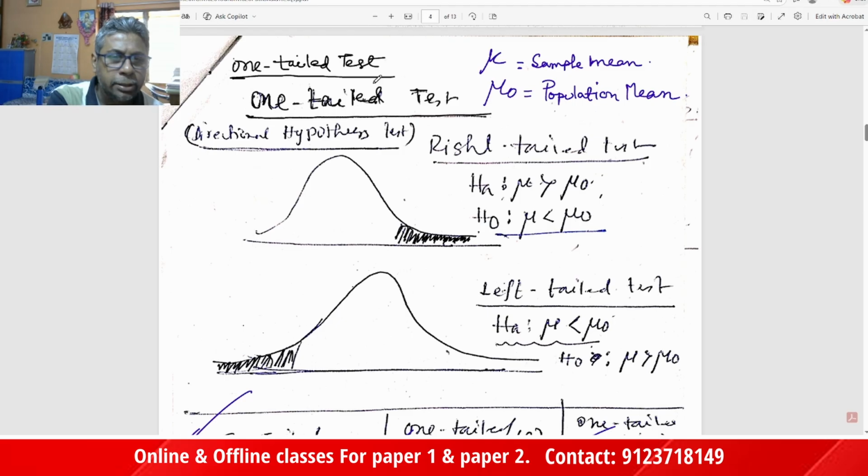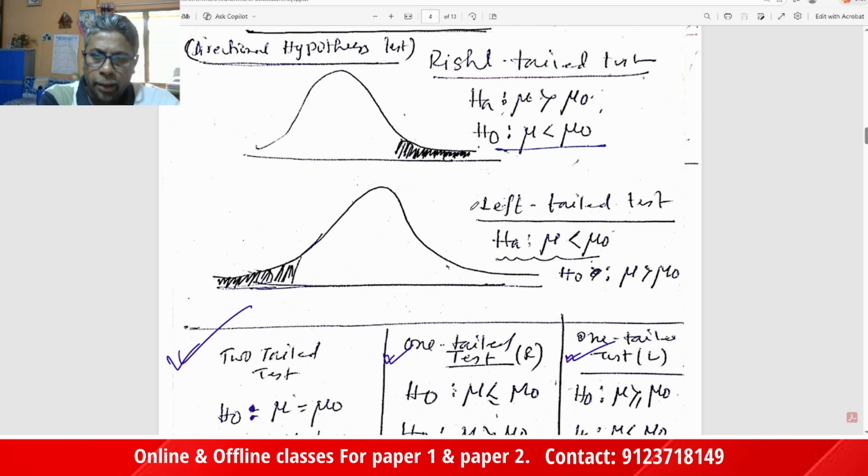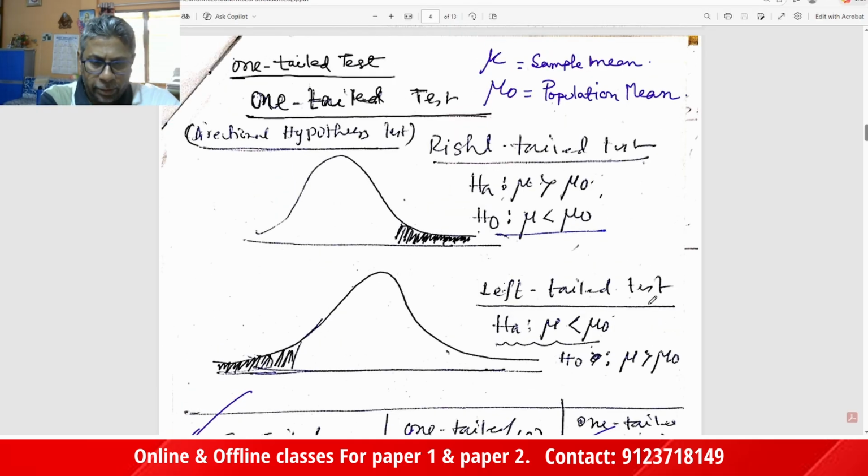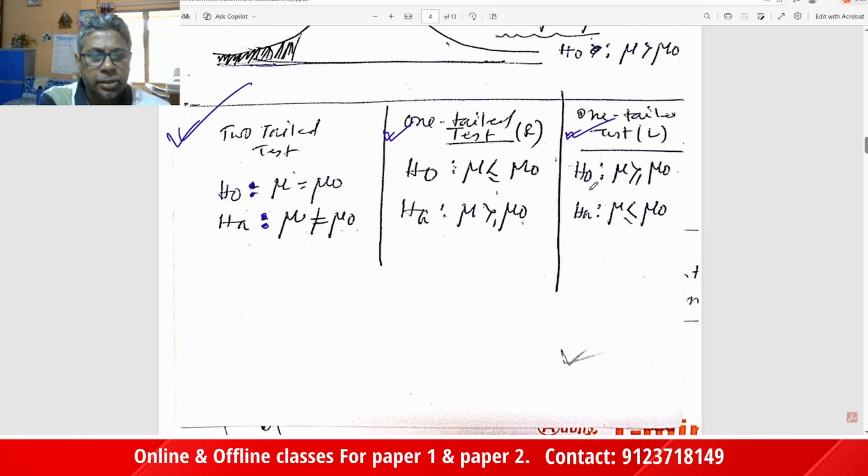The directional one-tail test is based on the directional hypothesis test. It can be a right-tail test or a left-tail test. In the two-tail test, the null hypothesis is mu equal to mu zero, and the alternative hypothesis is mu not equal to mu zero.